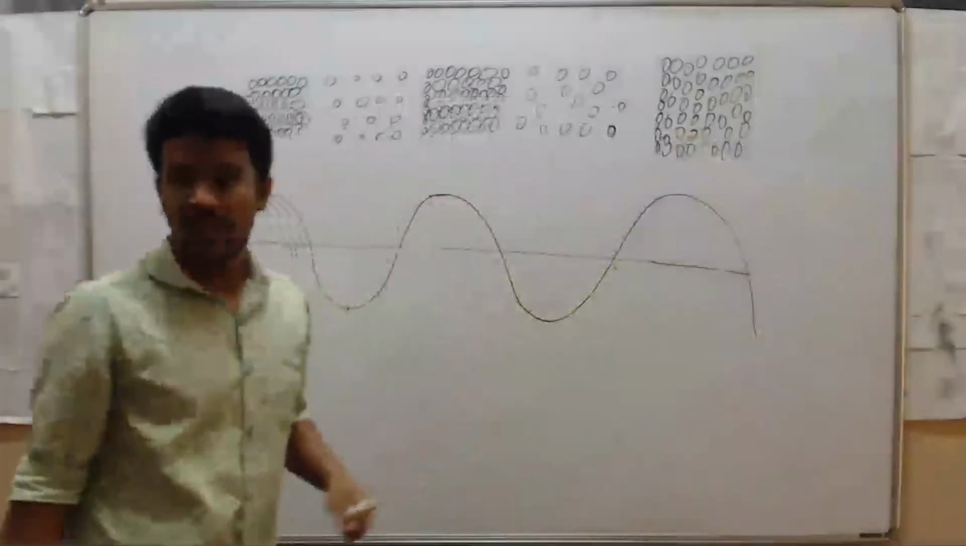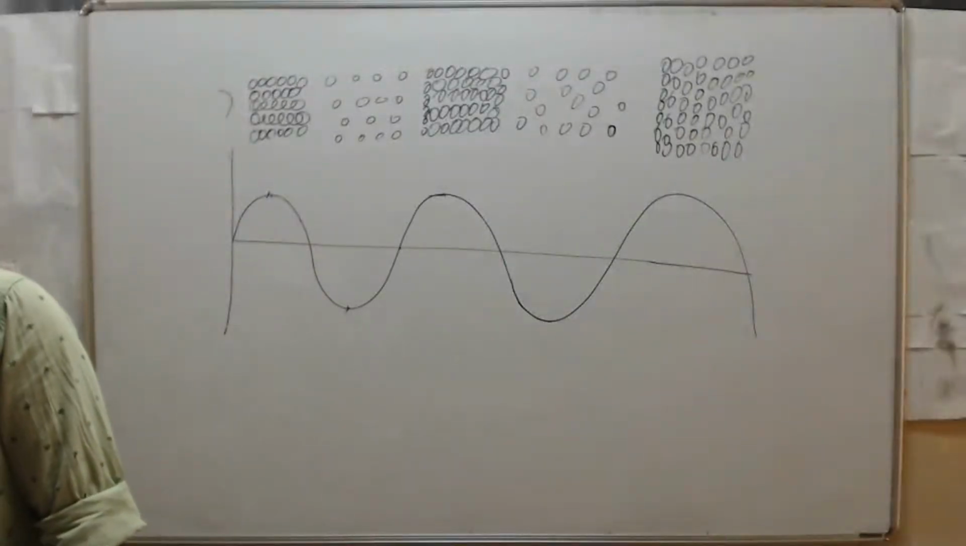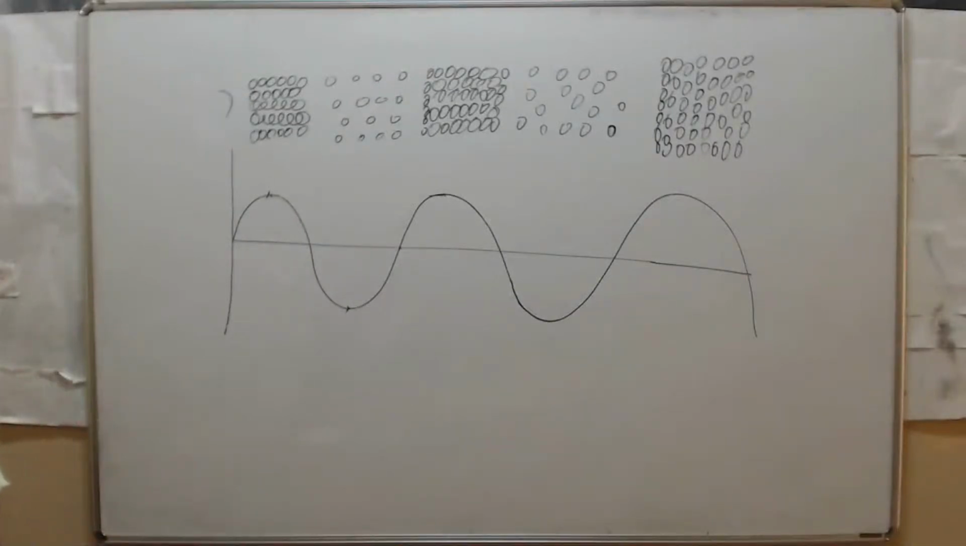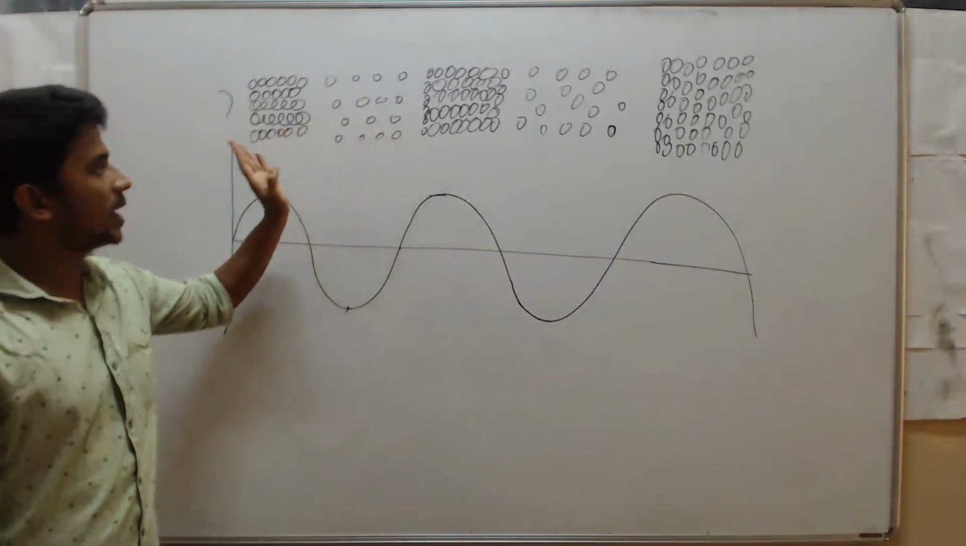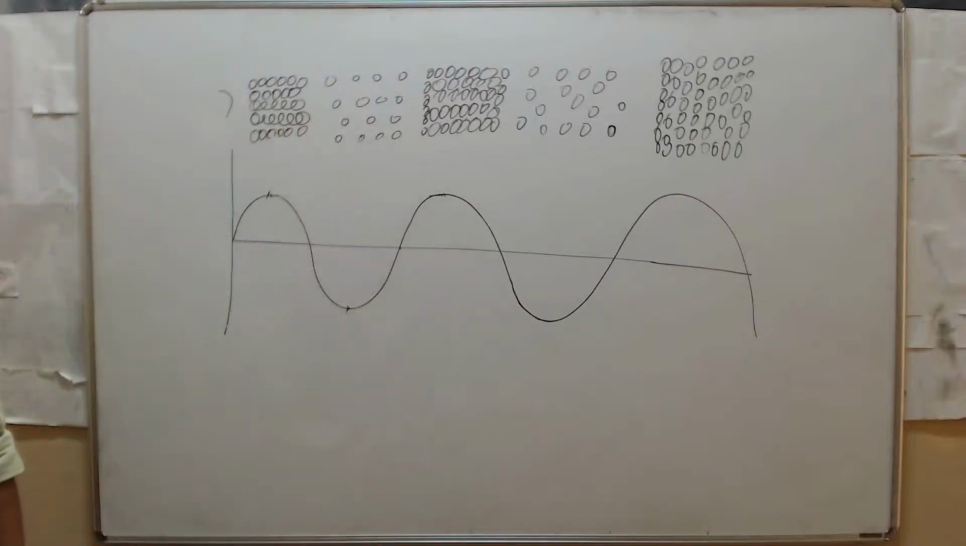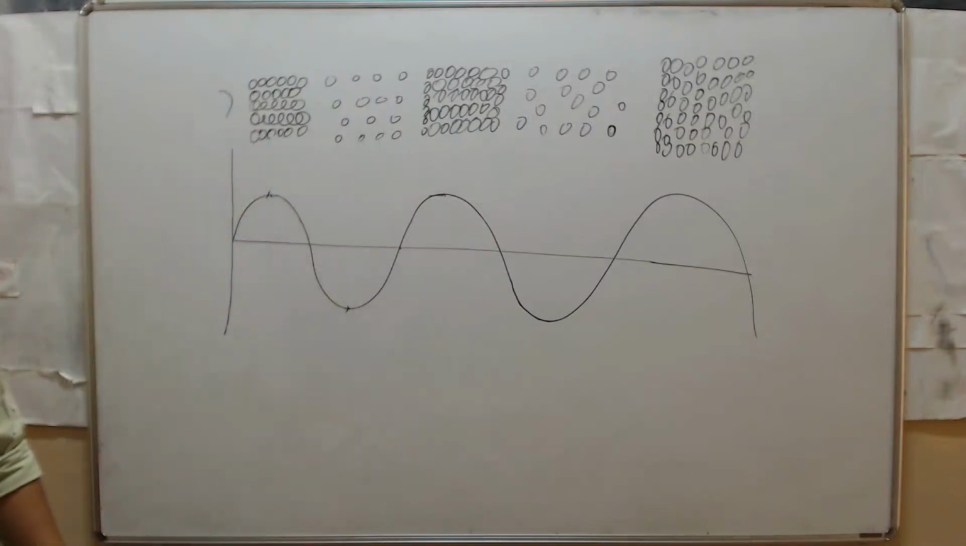Next we will discuss amplitude. Amplitude means the maximum displacement of the particle of the medium from its mean position. So what is amplitude? The maximum displacement of the particle of the medium from its mean position is called the amplitude.